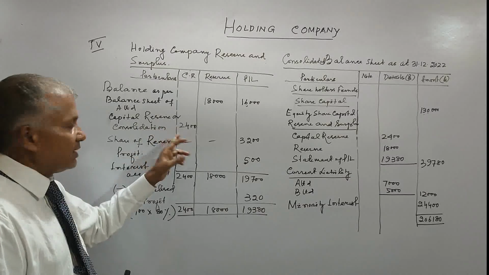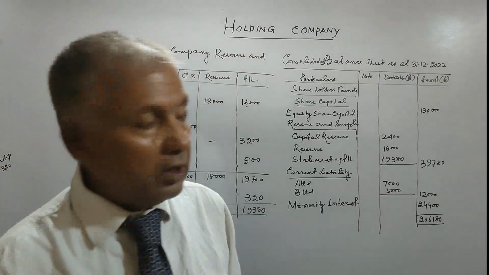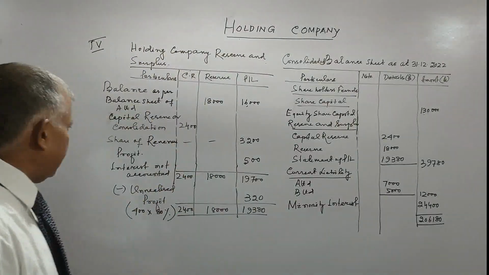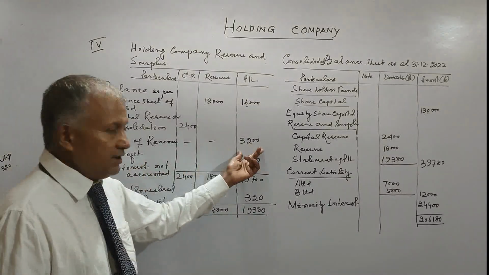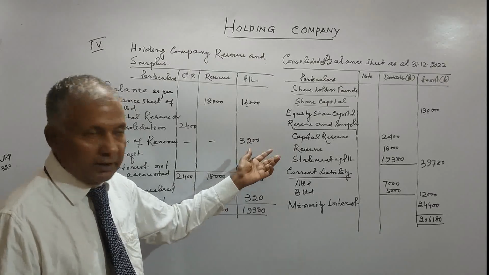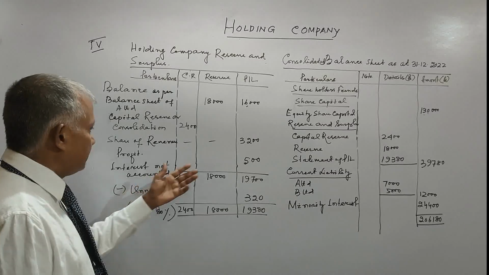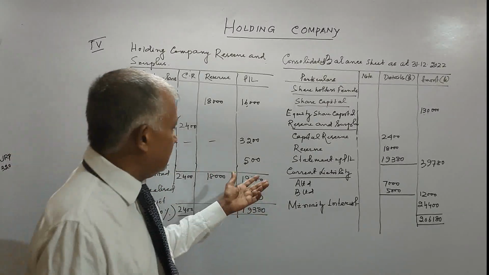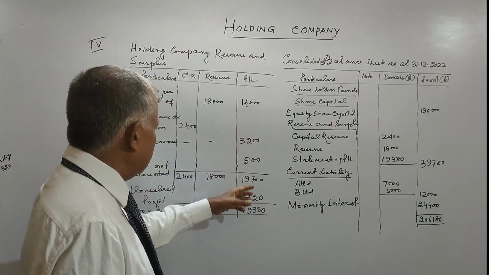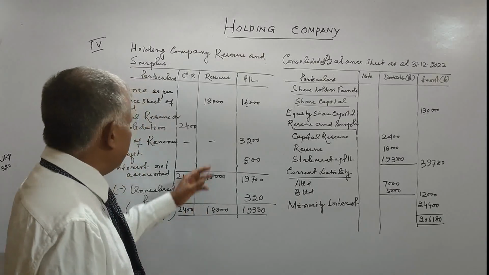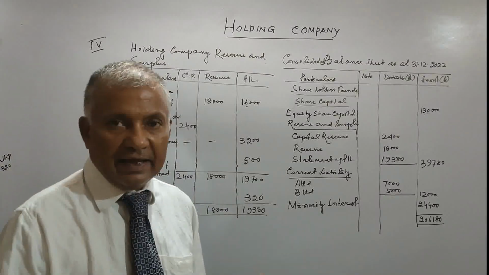Then capital reserve on consolidation, this is your statement 2, that is 2,400. Then share of revenue profit, this is from the analysis of profit, 3,200. Interest not accounted for, I will come to you, this is 500. So total is 19,700, 18,000 and 2,400.